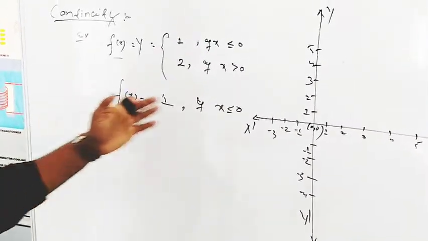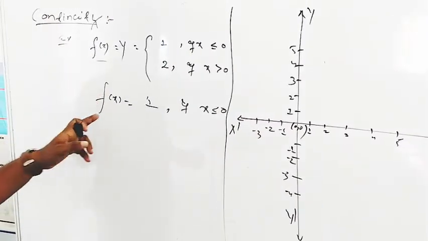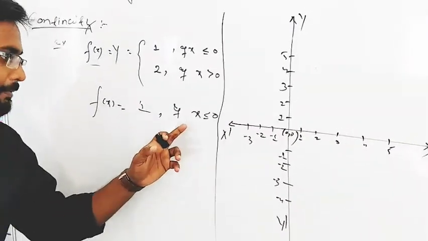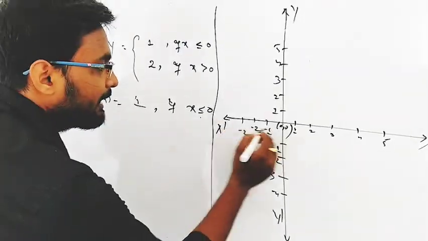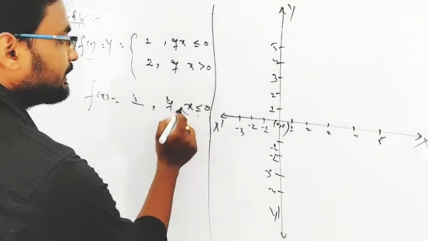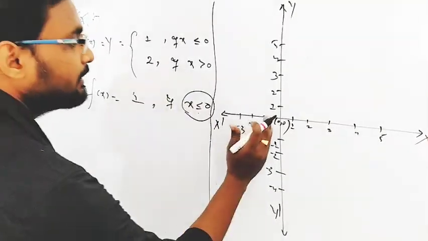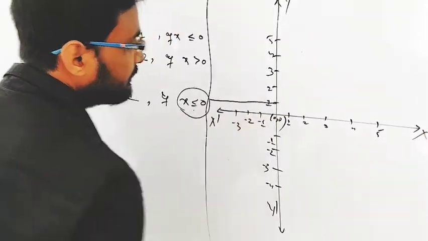Look, now we plot this graph. The given function f of x is always 1 if x is less than or equal to 0. This is the x-axis, this is the y-axis. There is a condition x less than or equal to 0, that is, here x is less than 0. There is a graph like this. This is the graph.